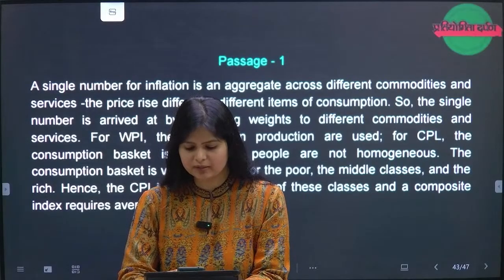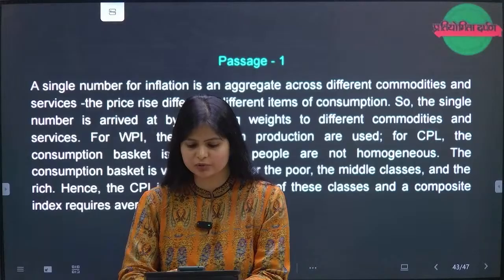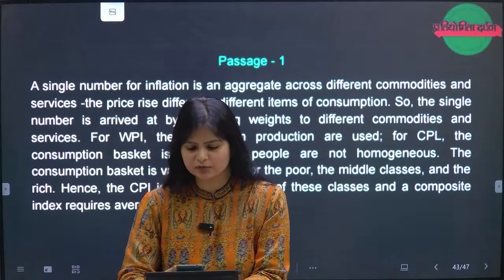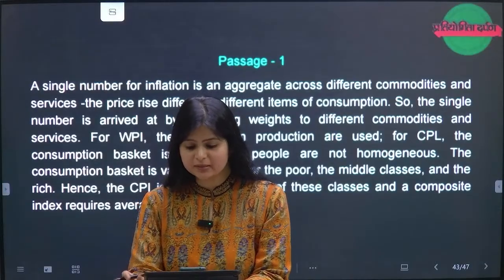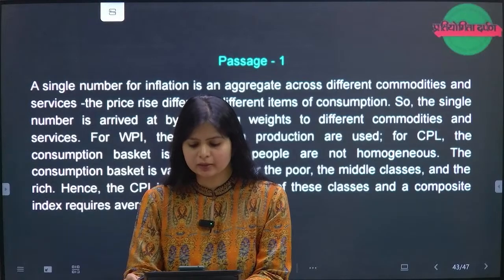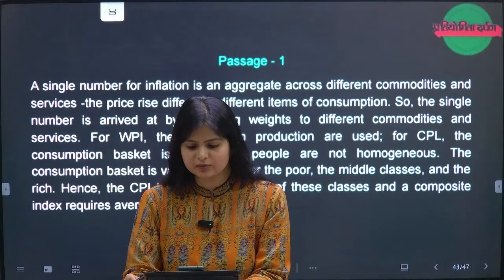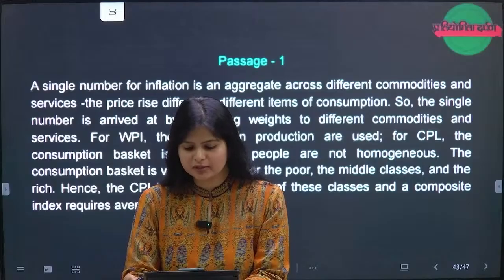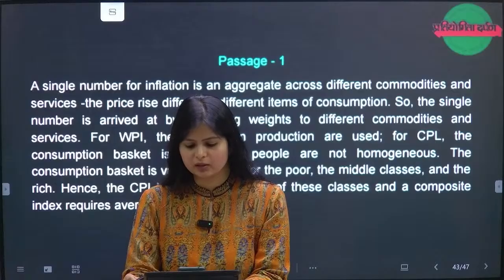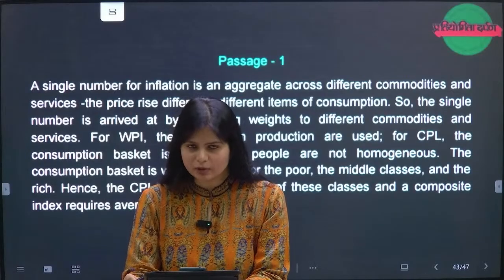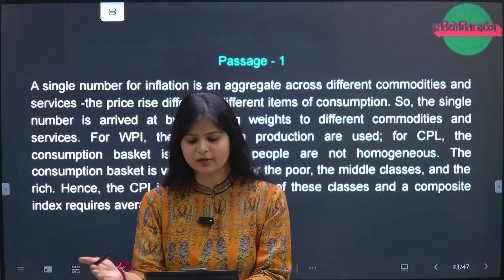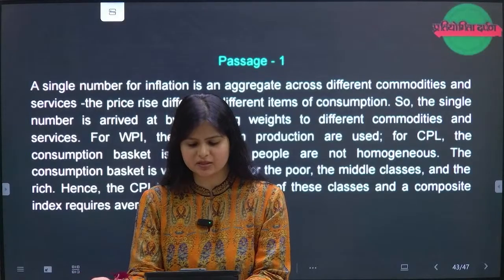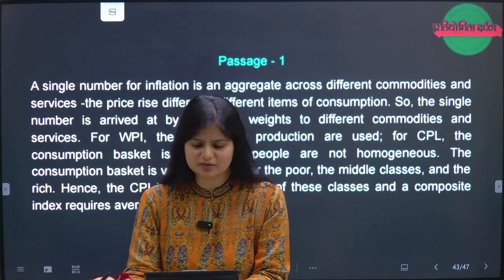Which one of the following best reflects the most logical, rational, and crucial messages conveyed by the passage? First option, we must use WPI exclusively, not at all. Option B says the present calculation of inflation rate does not correctly measure the price rise of individual items and commodities. C, inflation data under present services in the consumption basket. D is knowledge of inflation rate is not really of any use to anybody in the country. So D I'm not going with. A is vague. C is also saying inflation data under present services in the consumption basket. There's no mentioning of the services as of now.